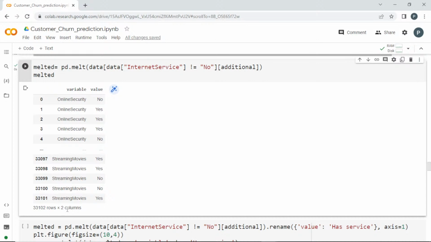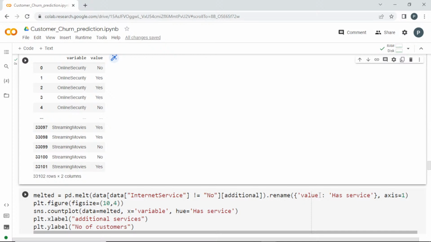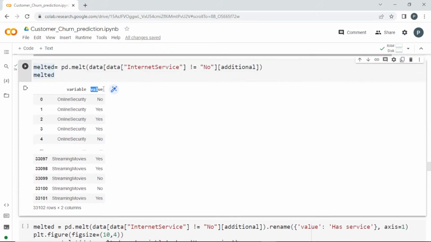And totally you can see the variable and the value, the output value. Since they are the same, I just combined them. That's what this melt will do. So this is done here, and I have just renamed the value into hasService, whether they have service or not, yes or no, just for our confirmation.